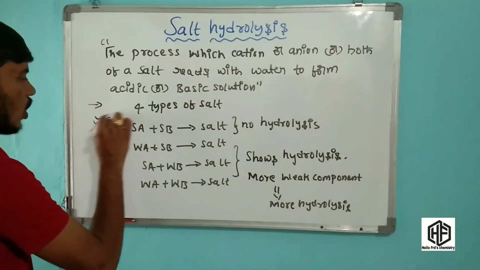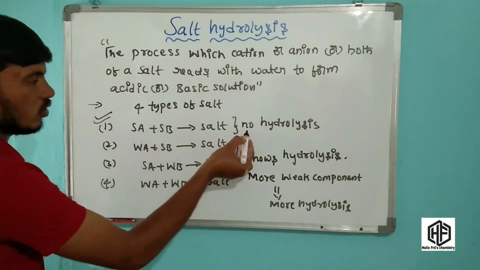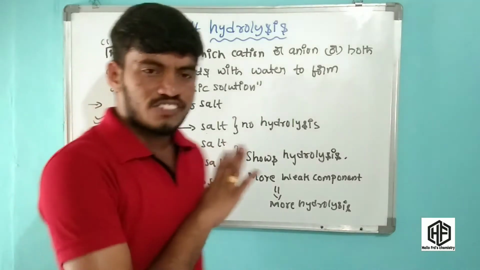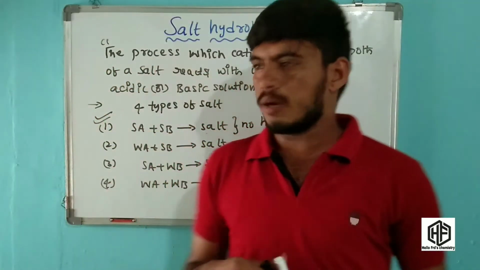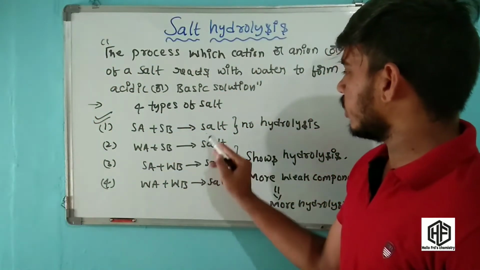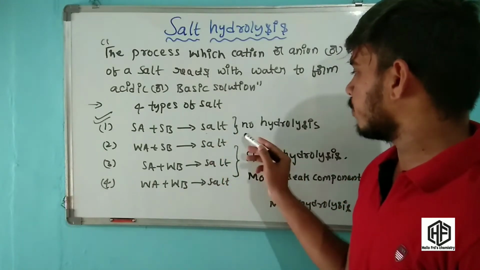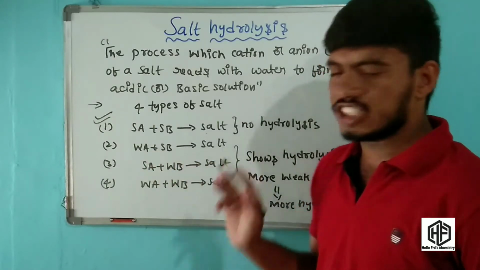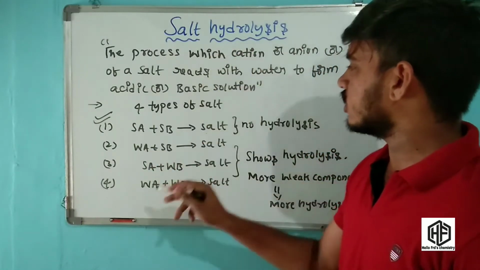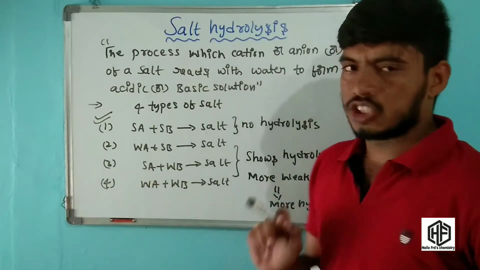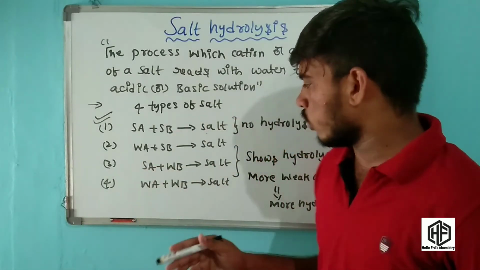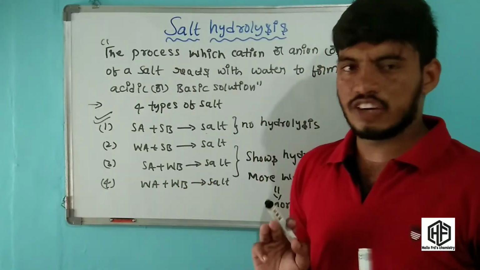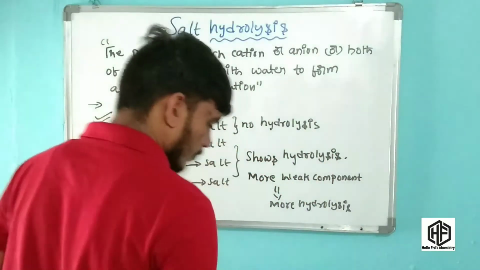Now the first one is strong acid and strong base gives salt. Why does no hydrolysis take place? Okay friends, in this video I am only talking about strong acid and strong base gives salt, where no hydrolysis is present, explained briefly. And next is weak acid and strong base. In this video I am only discussing salt hydrolysis of weak acid and strong base. In my next class I am going to explain strong acid plus weak base and weak acid and weak base. Okay friends, this is clear.